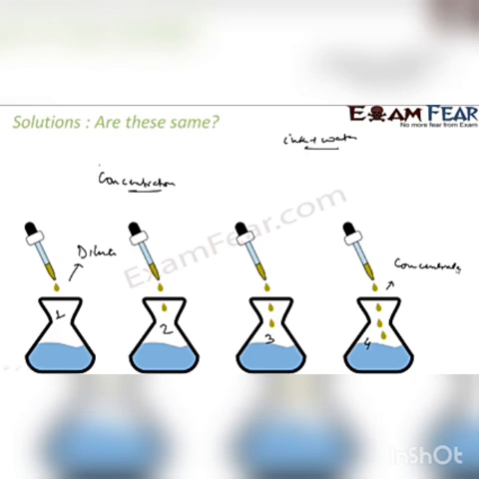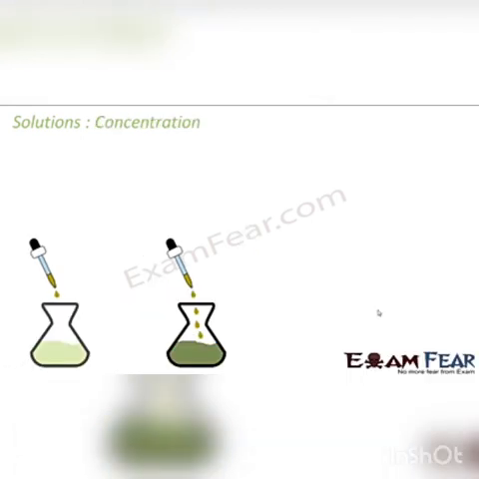But dilute and concentrated are relative terms. If the amount of solute is less, we say it's a dilute solution. If the amount of solute is more, as in this case where you put more solute, I say concentrated solution. But they are very vague, comparative terms actually. So we must quantify this concentration. Let's see how we can quantify it.